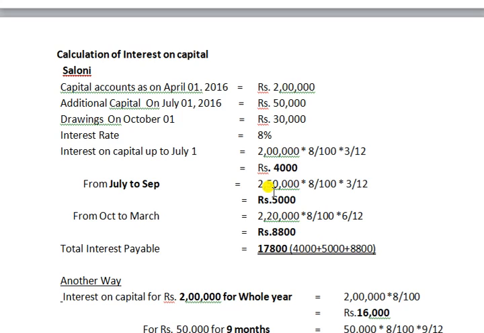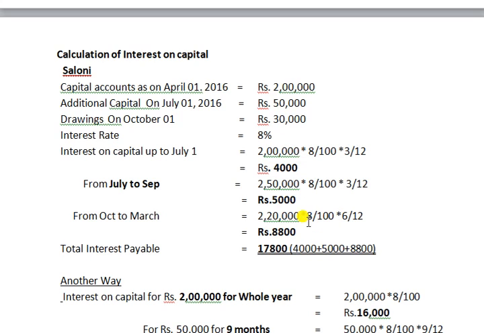It is the 2,50,000 minus this 30,000. Up to September last day, the balance of the capital account is 2,50,000. From that, she withdrew 30,000 rupees. The balance is 2,20,000.